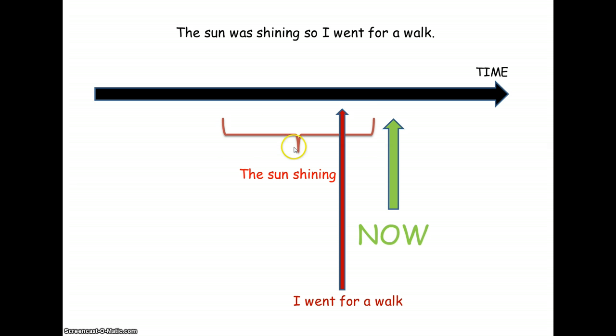Imperfect tense, the sun was shining. Perfect tense, I went for a walk, one completed action.